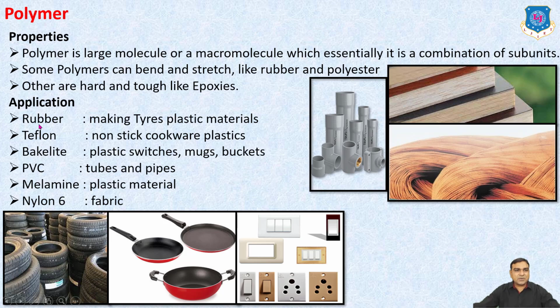Various applications of polymers: first is rubber, which is used for making tires. Then plastic materials: Teflon, used in non-stick cookware and also some plastic goods. Bakelite, used for plastic switches, mugs and buckets. PVC, which is used in the manufacturing of tubes and pipes. Melamine, which is generally a plastic material. Nylon 6, used in fabric. So here you can see the application of the polymer.